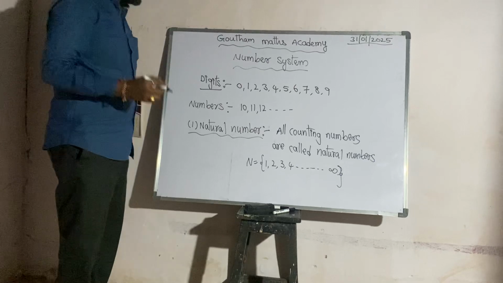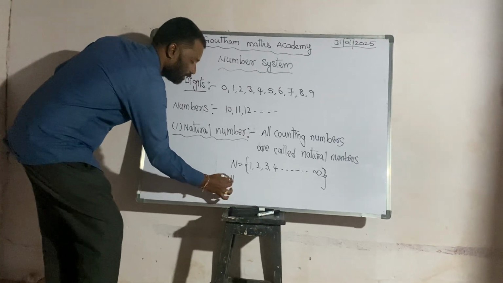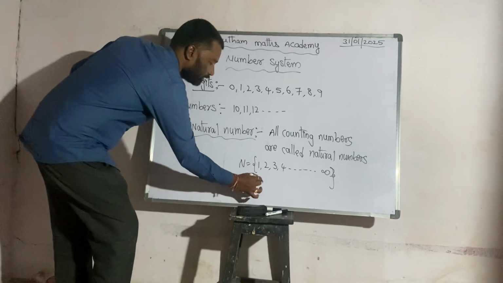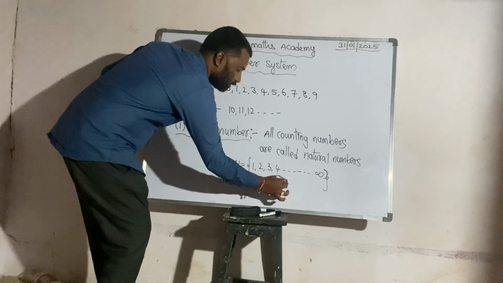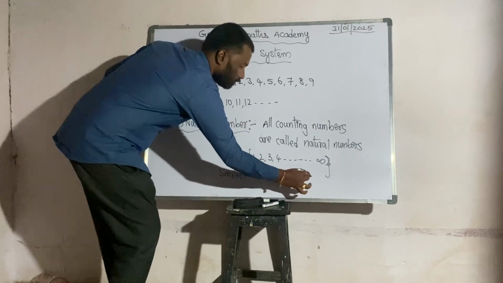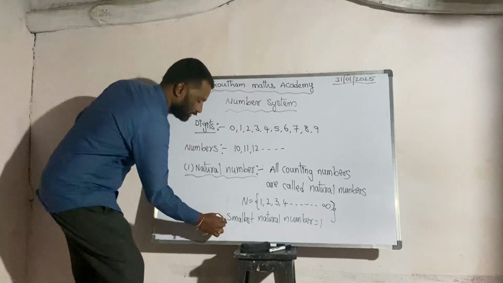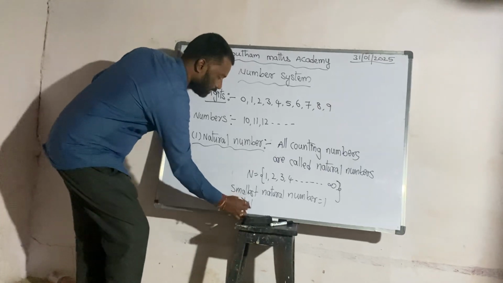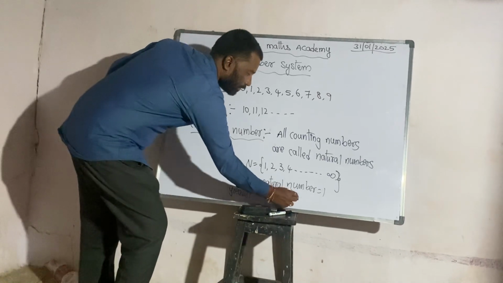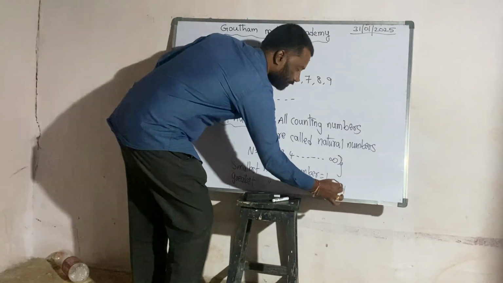Smallest natural number is 1. Greatest natural number is not defined. Not defined means infinite.